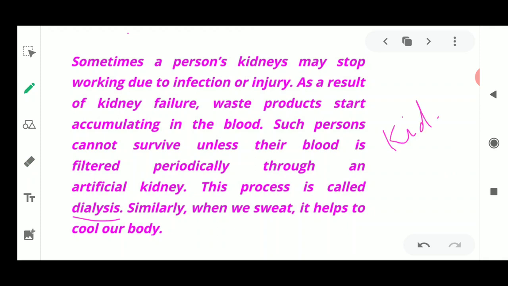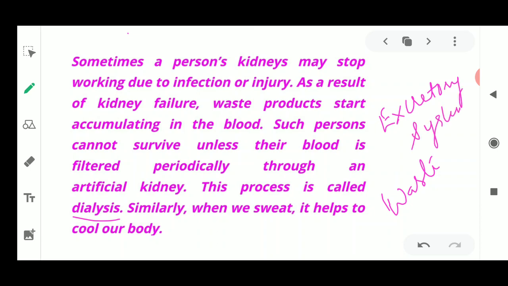So if the kidneys fail, then the person has to purify the blood. In the daily process also, we need to get rid of the nitrogenous waste material which is present in our body. To remove this waste material, we need some organs, and here we know that we have the excretory system.